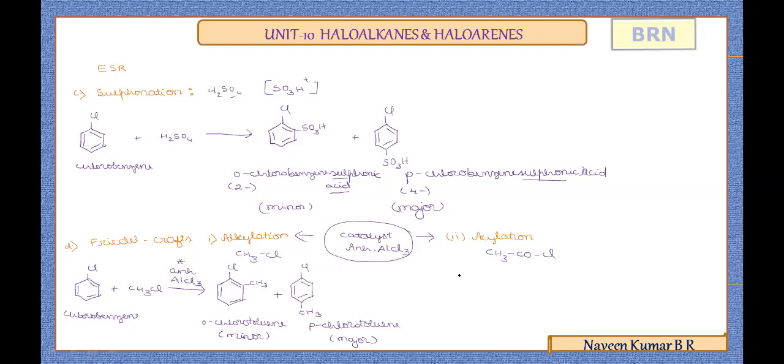And in acylation, if you consider a similar reactivity, but the name is important, so we'll try to focus on reactivity now.